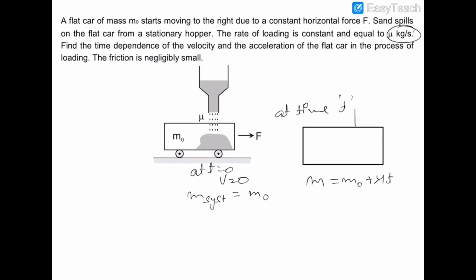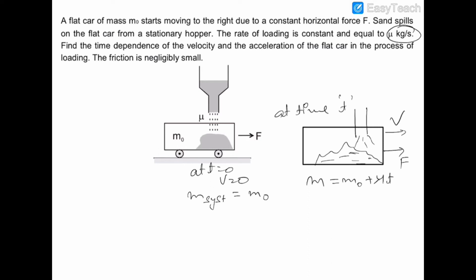Now this is the hopper which is spilling the mass on this car, and it is the sand.